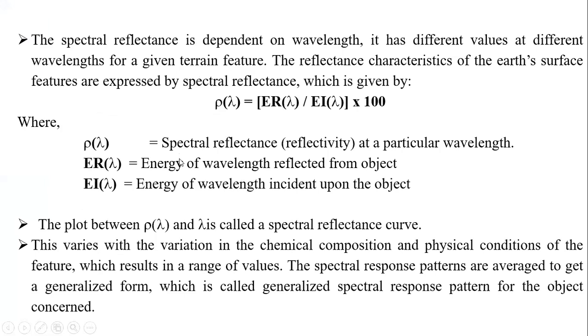So, spectral reflectance, students. What is the meaning of reflectance? Reflectance means we are getting some reflections from the particular object after heating up. It has different values for different wavelengths. So every object's spectral reflectance depends upon the wavelength, based on the type of radiation incident on that particular object. Different wavelengths will give different terrain features. The reflectance characteristics of the earth surface features are expressed by the spectral reflectance.